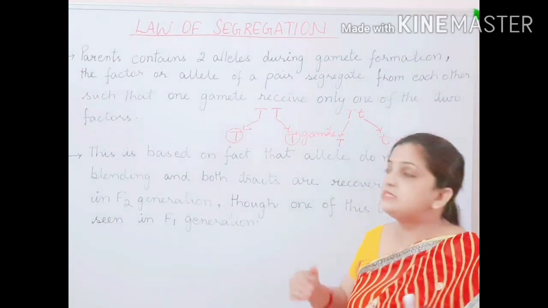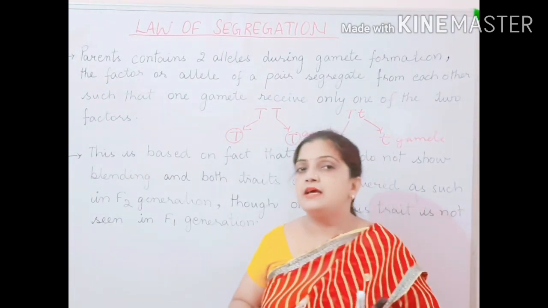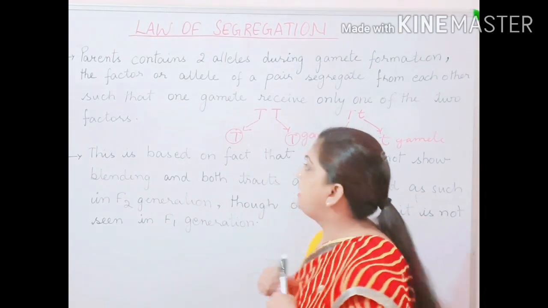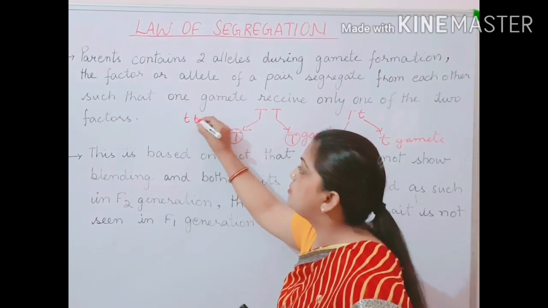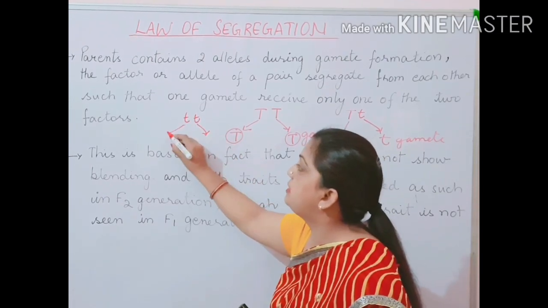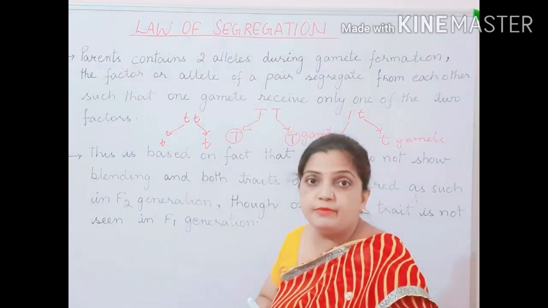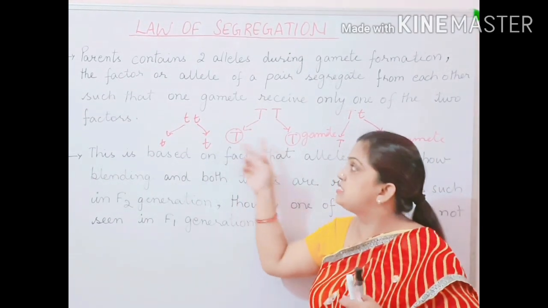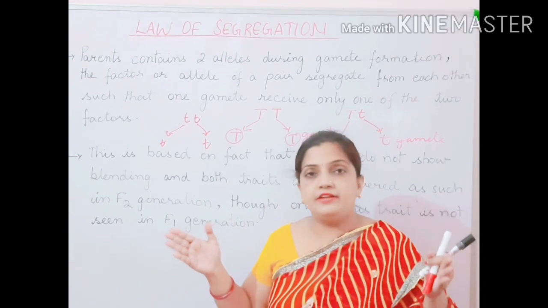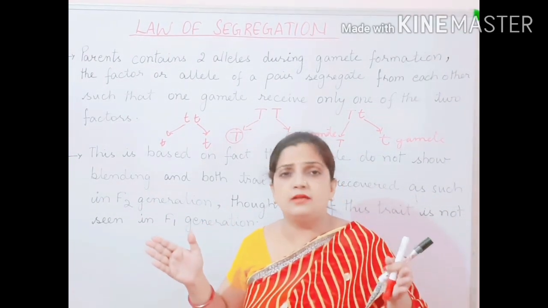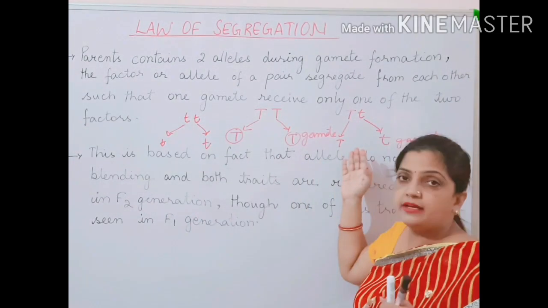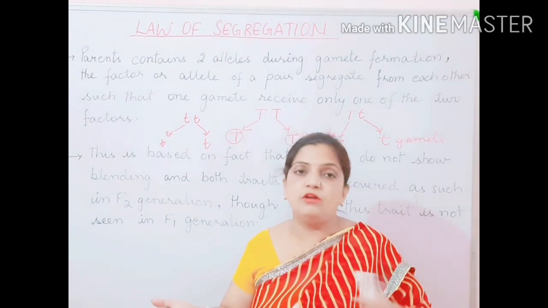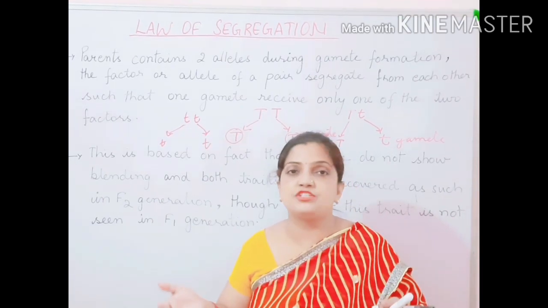But what happens if the condition is homozygous? Then both the alleles will be dominant or both will be recessive. If I take here the condition recessive, small t, so small t and small t will be reaching separately. So whatever it is, if it is homozygous, then both the similar type of alleles will be reaching the gametes, and if it is heterozygous, then two different types, one capital and one small, one dominant and one recessive, will be reaching the gametes.